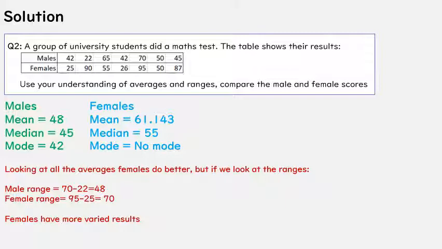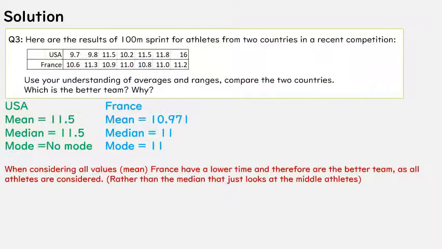varied results. Last question, you've got the mean, median and mode for USA and France. So we can see the mean was higher for USA, the median was higher for USA as well, and the mode again we can't compare because we've got no mode for USA. Well, we've got to think about the context. We're looking at a 100-meter sprint. So when we are doing a running race, we want to have the smallest amount of time. So we actually want the lower number.